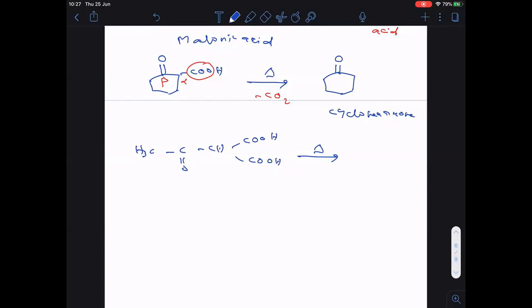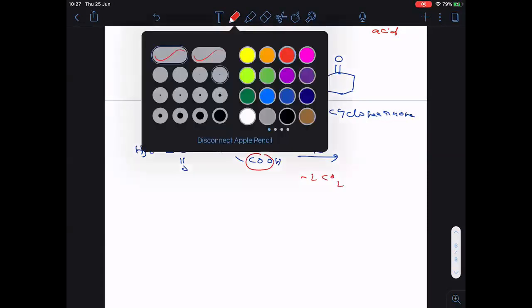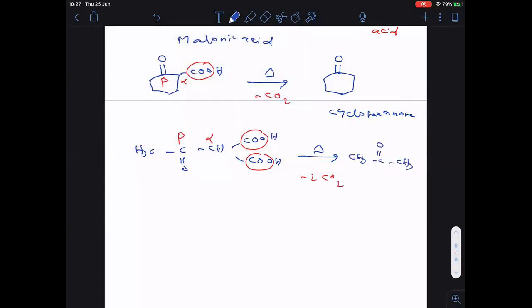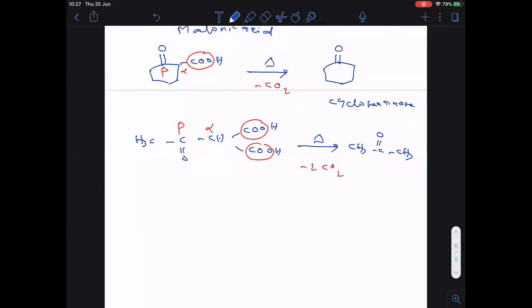Clear? Now let us see, is it beta keto acid? First of all, functional group bonded carbon alpha, this is beta. Yes, it is beta keto acid. So how many moles CO2? Here 1 mole is there, here second mole is there, you see. So 2 moles CO2 liberates out. Then the 2 hydrogens combine with CH2, CH carbon, sorry. Then what happened? CH3, C double bonded O, CH3, again we got acetone, by liberating 2 moles of CO2 gas.